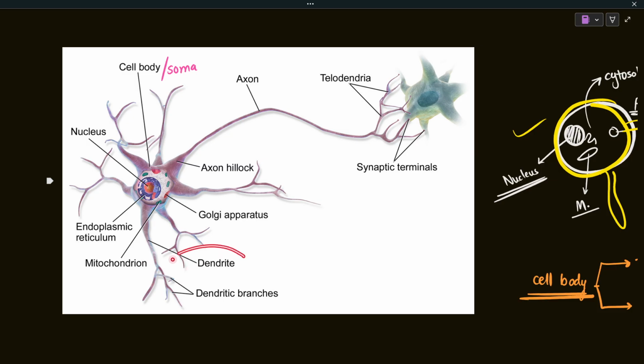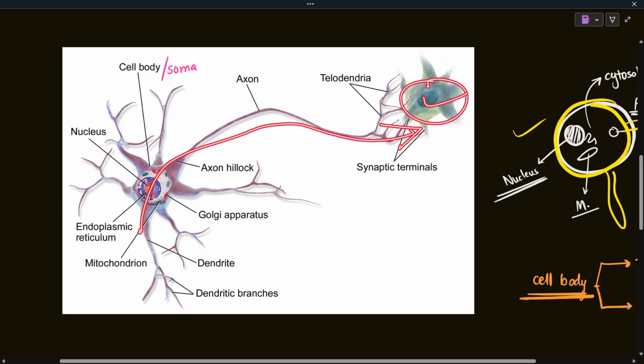So the dendritic part is the part where you are going to receive the input. The polarity will be like, the flow of information will be from the dendrite to the axon hillock, then to the axon, and then to the synaptic terminals. So the stimulus will be received here, and then it will be passed down to the next neuron. Let's say this is the next neuron. So this is how the polarity is seen in the neurons.